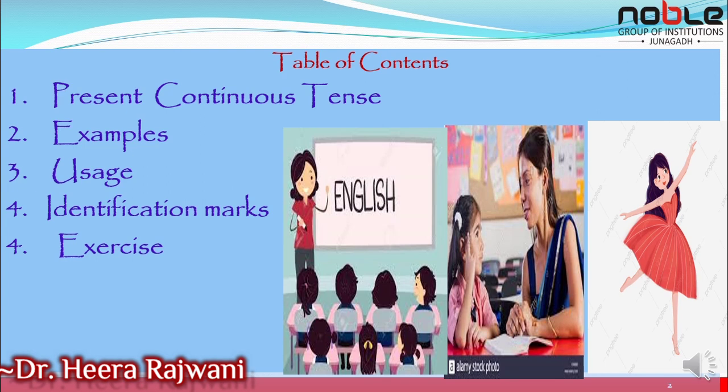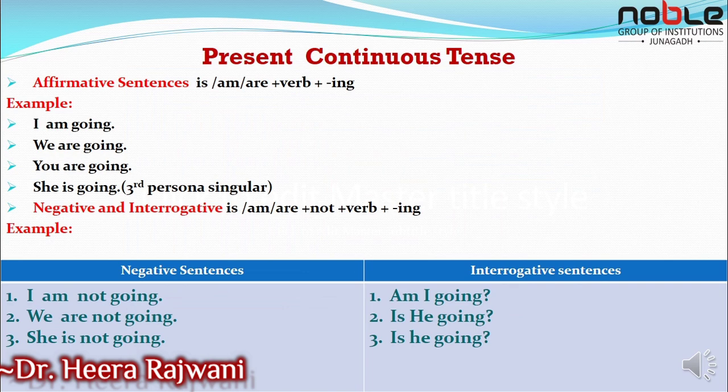Okay, let's see today what we are going to study in this present continuous tense. First we will understand the concept, then we will have examples, usage, identification marks, and then in the end we will study about the exercise. Those exercises you have to try to solve, right? So shall we begin? Okay. Let's begin with the present continuous tense. Present continuous tense is used when we are going to talk about the activity which is going on.